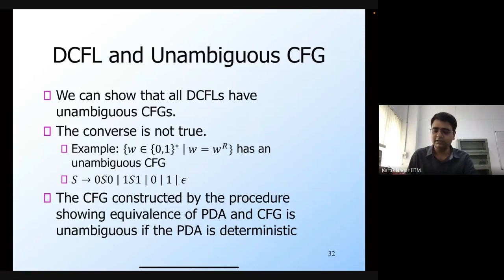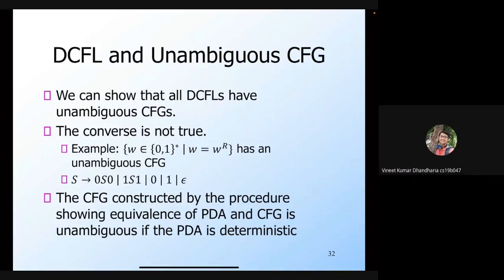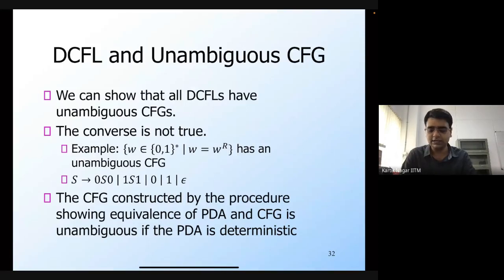That ambiguity is basically related to multiple parse trees for the same string, right? So it's a property of the grammar itself. It's not a property of the language. That's what I meant. But I don't know whether or not there are languages where all grammars are unambiguous.